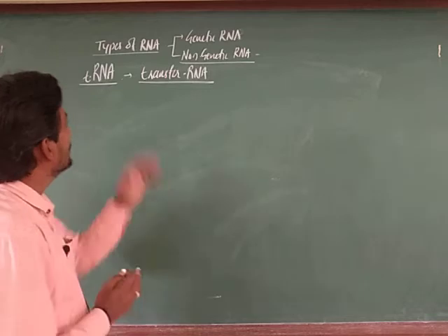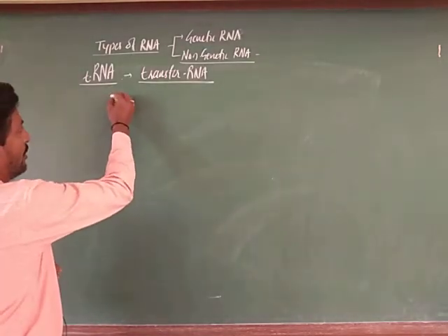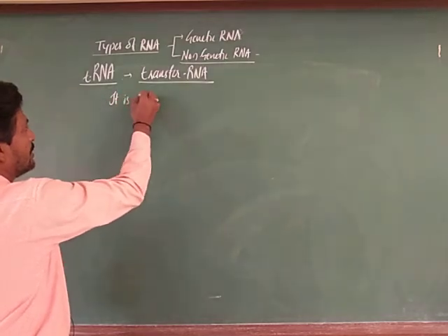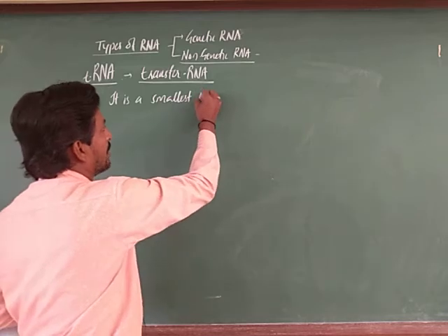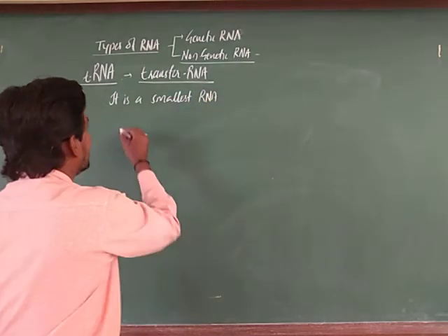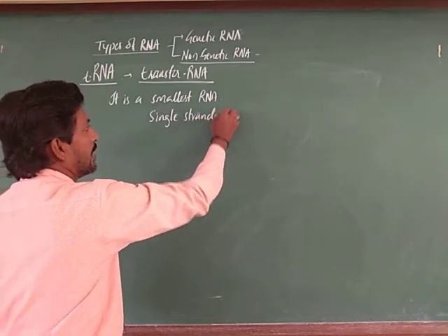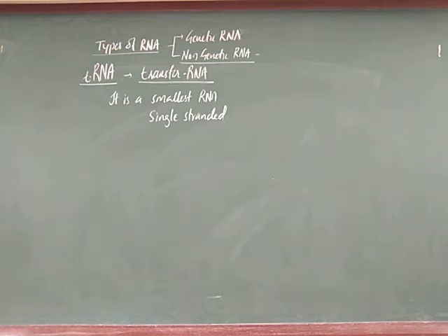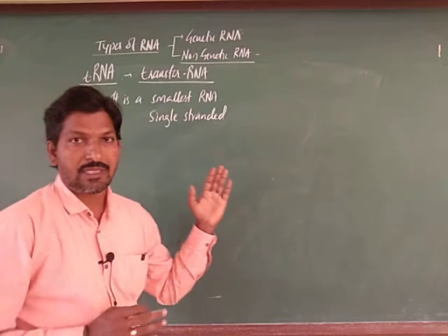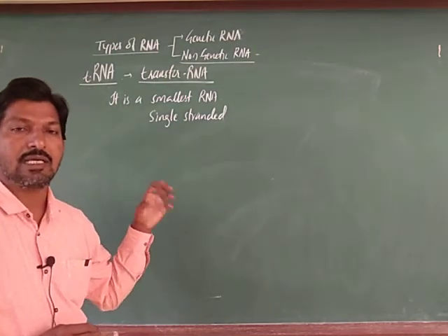right. So, this is what the tRNA function is, and it is single stranded and it is the smallest RNA we call. It is a single stranded RNA. In mRNA we discussed that it was 5%. Okay, mRNA was 5% of the RNA in the cell, right.